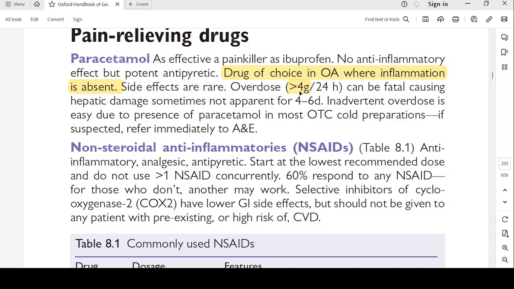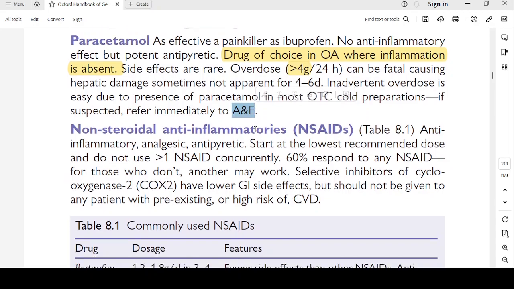And then the patient has a cold and takes an over-the-counter cold preparation containing paracetamol. So that increases the dose. If he is taking 3 or 4 tablets a day of 250 milligrams, that makes the cumulative dose more than 4 grams. So we should be very careful in prescribing, and overdose is very common. If it is suspected, refer to accident and emergency immediately.